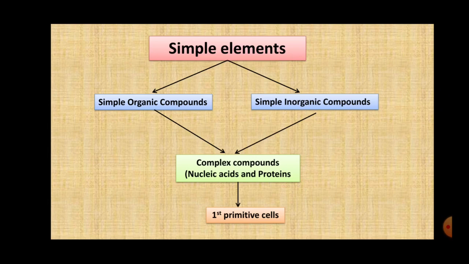The difference between organic and inorganic is just the presence of carbon. Due to chemical reactions between these organic and inorganic compounds, complex compounds were further formed, such as nucleic acids and proteins that we have studied at the start of the lesson.